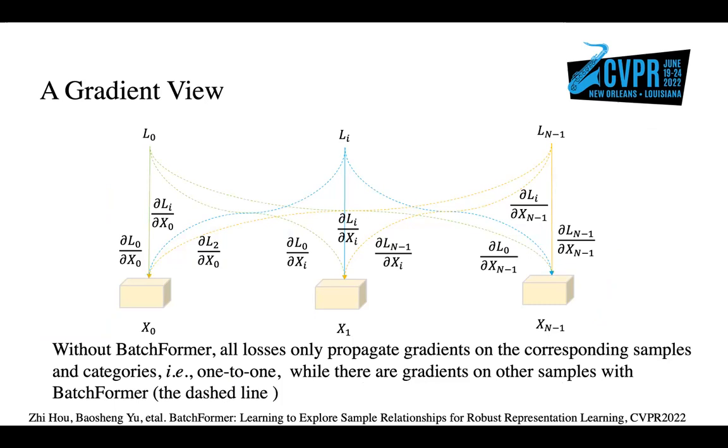To better understand how the proposed BatchFormer helps representation learning by exploring sample relationships, we also provide an intuitive explanation from the perspective of gradient propagation for optimization. Intuitively, without BatchFormer, all losses only propagate gradients on the corresponding samples and categories, that is, one-to-one, while there are gradients on other samples with BatchFormer. From this perspective, BatchFormer has implicitly augmented N-1 virtual samples for each label via the relationship modeling among samples in the mini-batch.